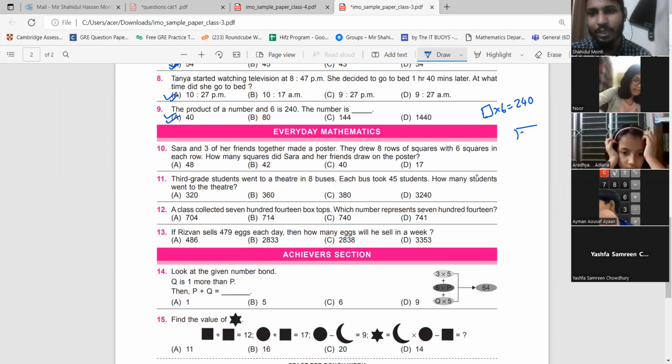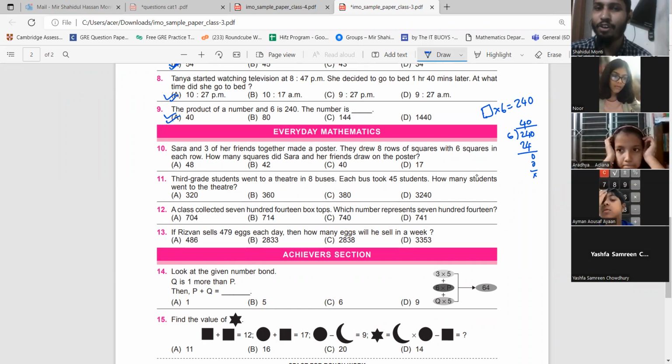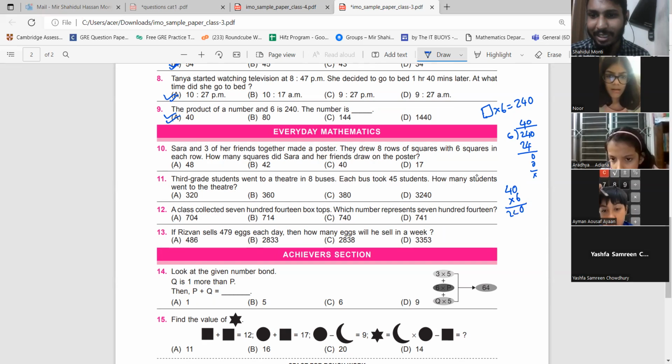One technique will be, we can divide 240 by 6 and we can easily find that number. So the division says the answer is 40. Please understand that 40 multiplied by 6 is equal to 240. Check this out. 6 zeros are 0, 6 fours are 24. Yes, 40 multiplied by 6 is equal to 240. So the answer should be 40. Can you follow me now?